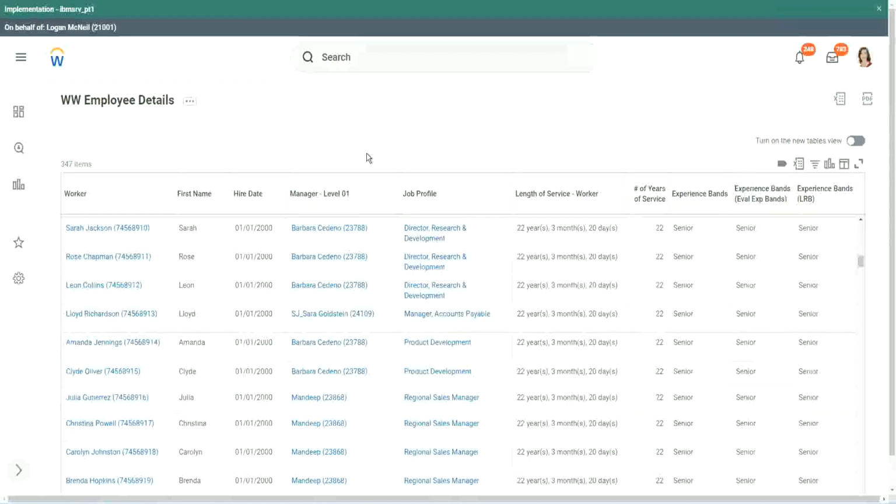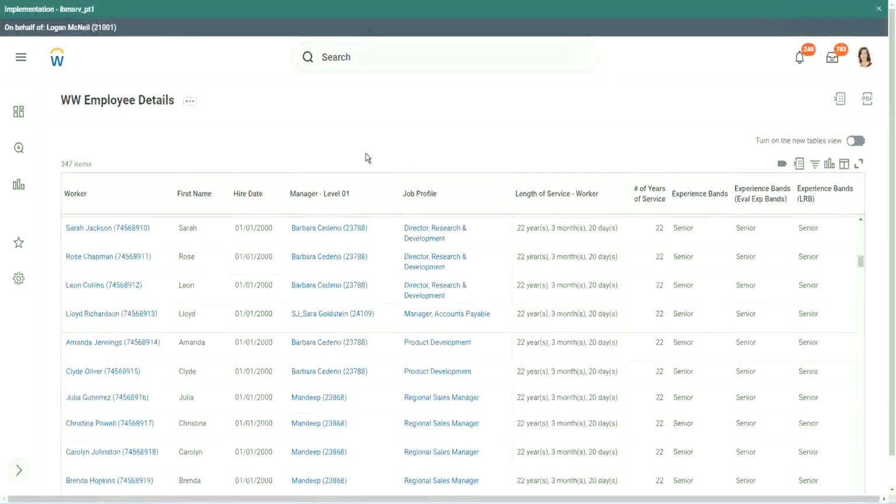If the condition is true, then you have to return something. Then what did we see? Evaluate expression band, which is very similar to evaluate expression, but the only limitation being it can return only a fixed text kind of an output.